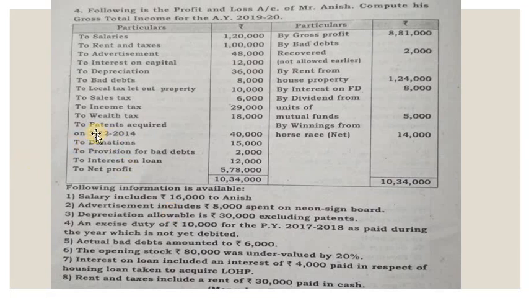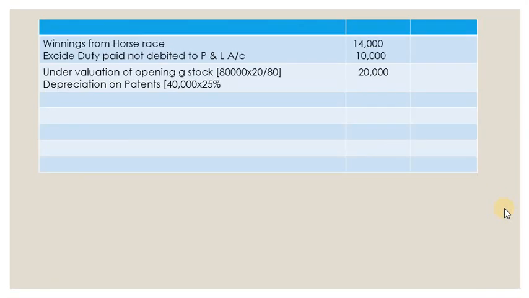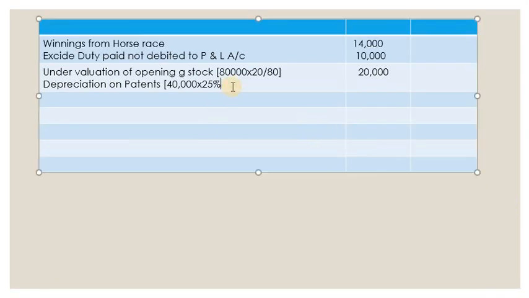The asset is purchased on 1/12/2018, right? So from December, January, February, March, only 4 months. So that is less than 180 days, which means only 50% of the depreciation has to be given. So into 1 divided by half, that comes around 10,000.